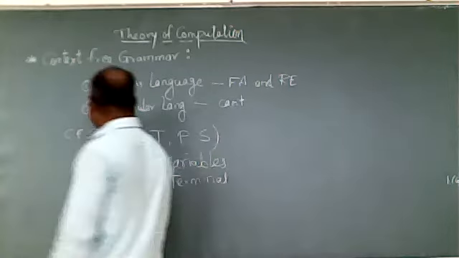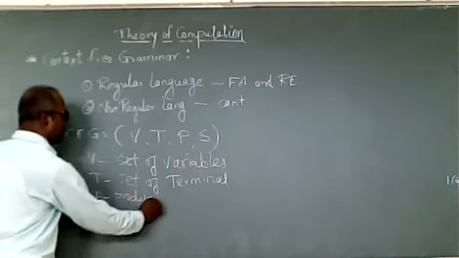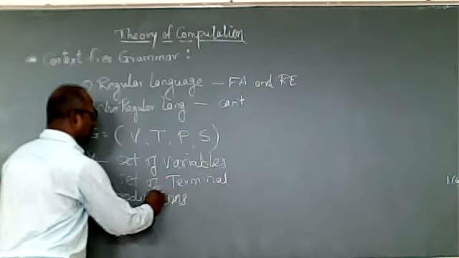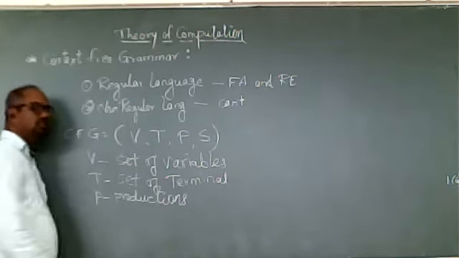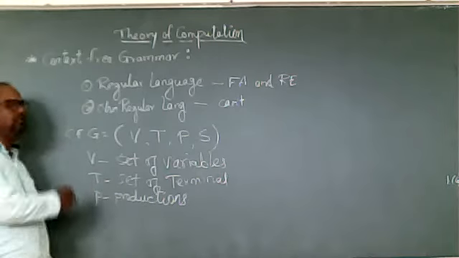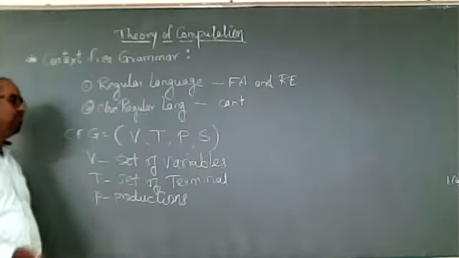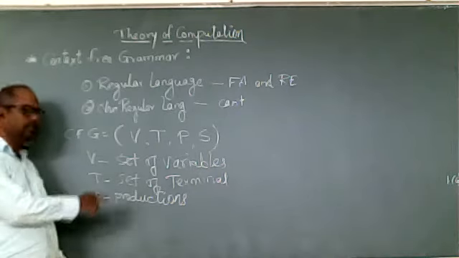P is the productions. Production means the equations with the help of which we will derive this language. The equations that produce this language are called productions.